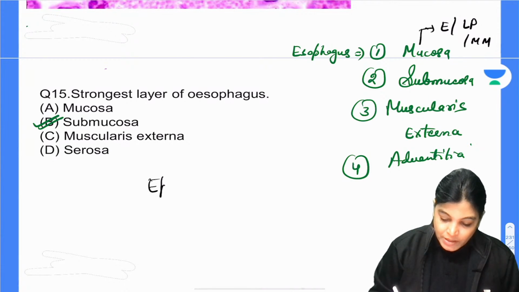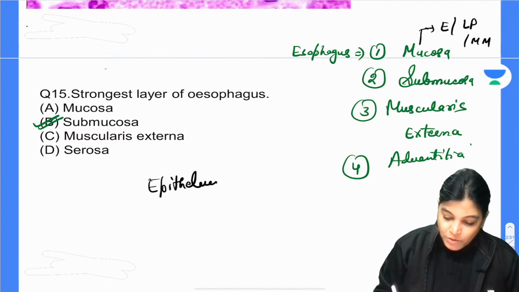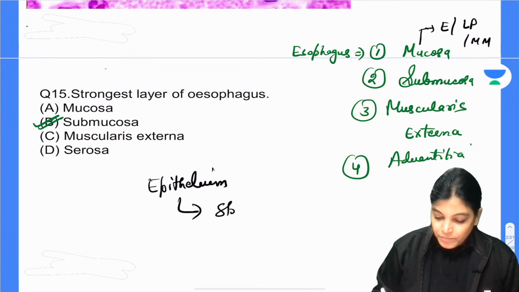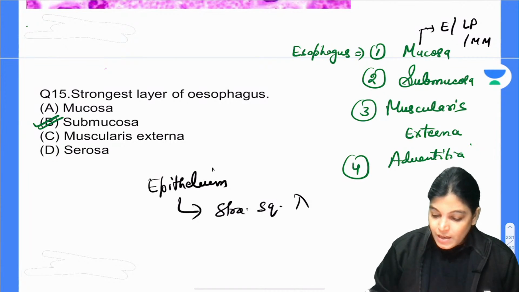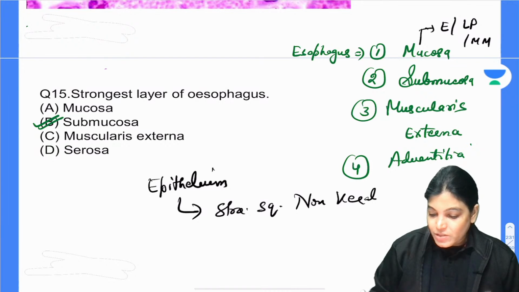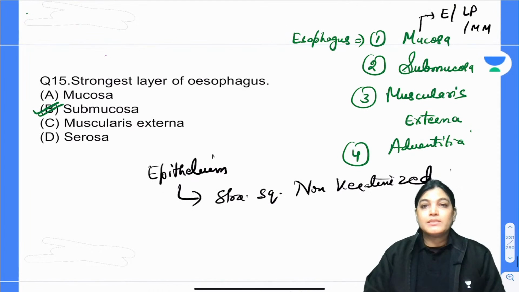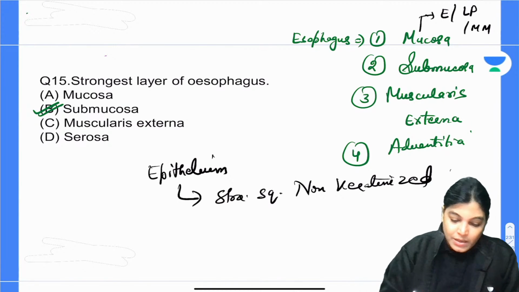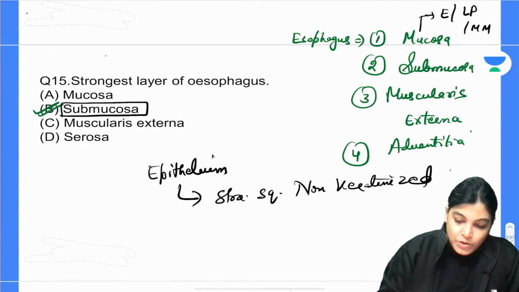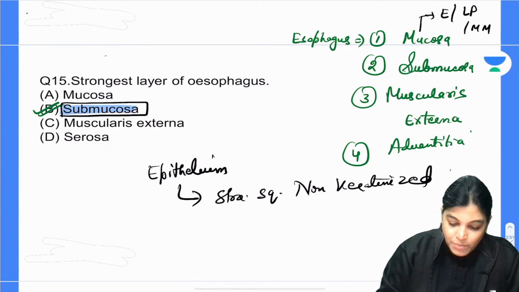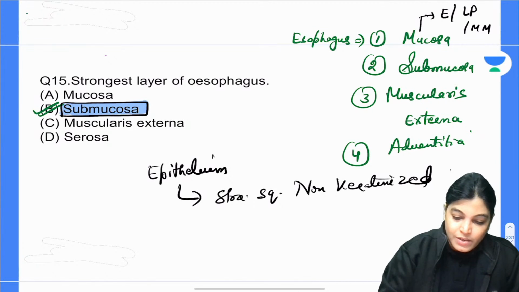Now, can anybody tell me what is the epithelium of the esophagus? Stratified squamous non-keratinized epithelium. When we talk about the submucosa layer, it is the strongest layer. Why?